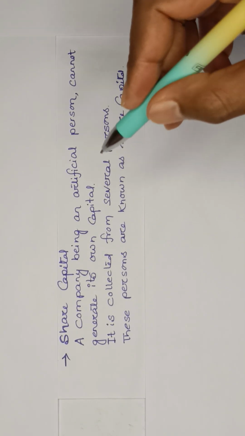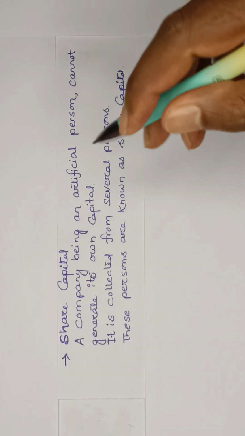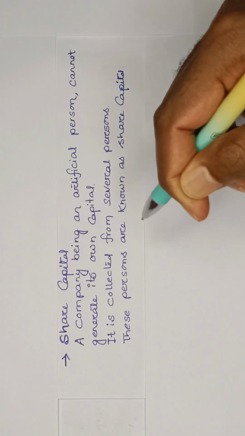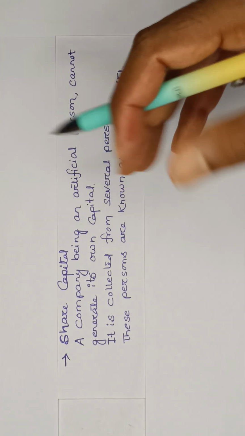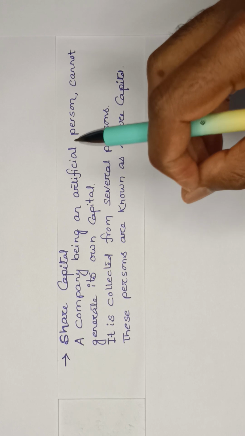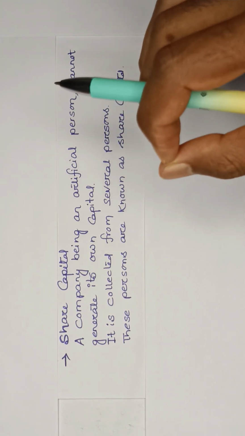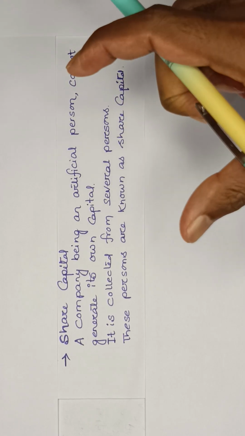Having discussed the company, let me start with the share capital. Now, if you are a single person or sole proprietorship business, you can arrange your own capital. But what happens in case of the company form of business, right? As I mentioned several times, a company is an artificial person.